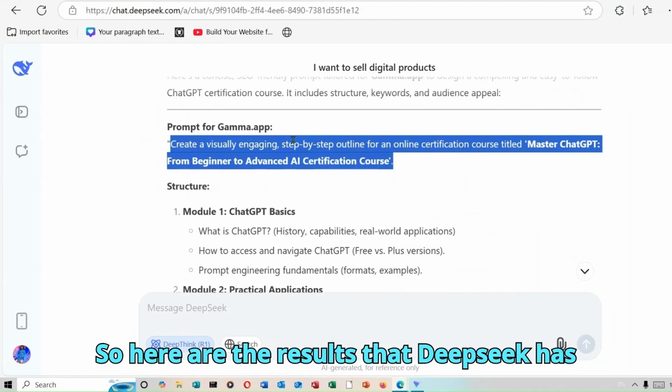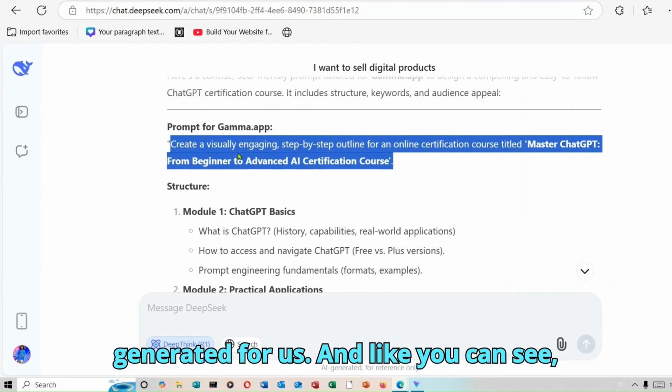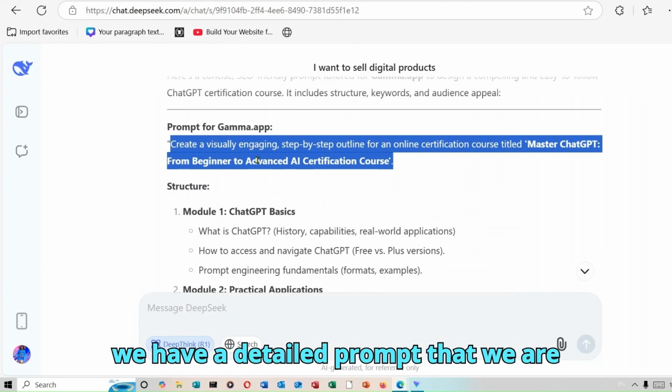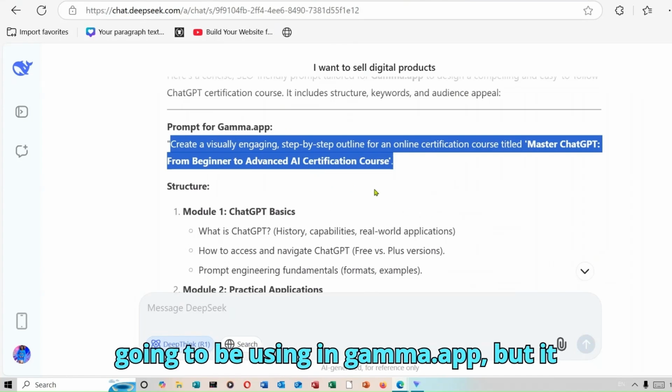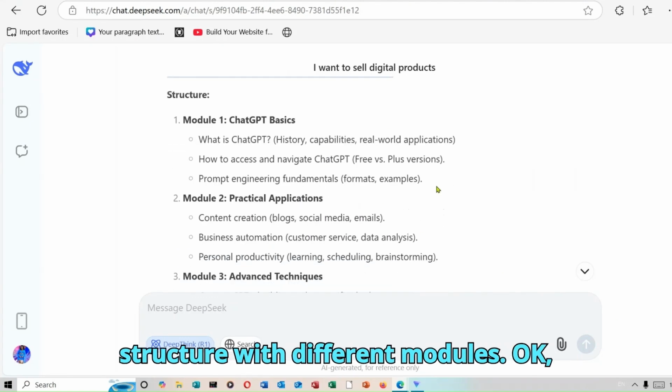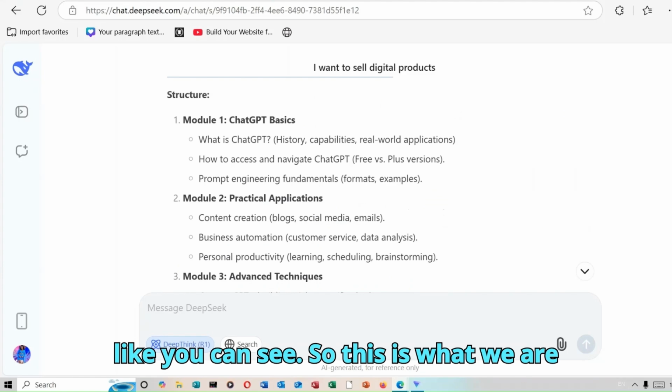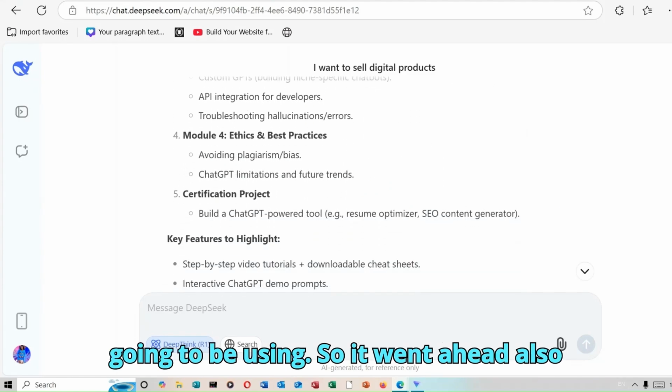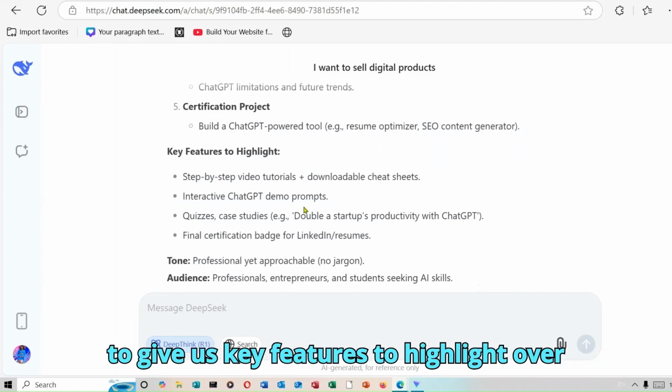So here are the results that DeepSeek has generated for us. And like you can see, we have a detailed prompt that we are going to be using in Gamma.app. But it did not end there. It also provided a structure with different modules, like you can see. So this is what we are going to be using. It went ahead also to give us key features to highlight over there.